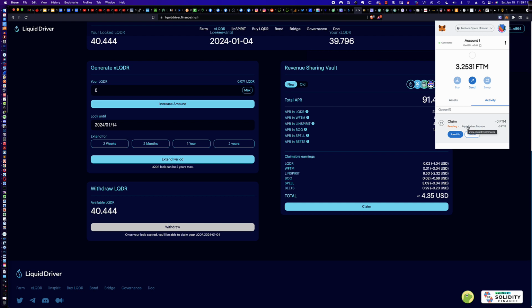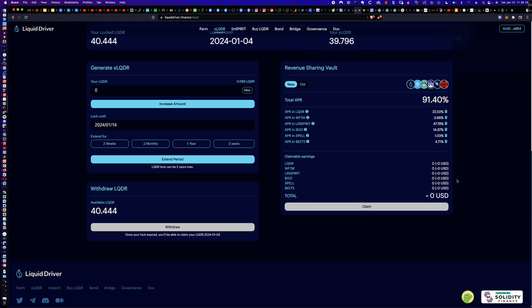So in other words, we execute the transaction and there we go. It looks as if it's done. Now it's going to take the website, there we go, a few seconds to update. And now I have claimed my rewards from the revenue sharing vault here with the locked up xLQDR.